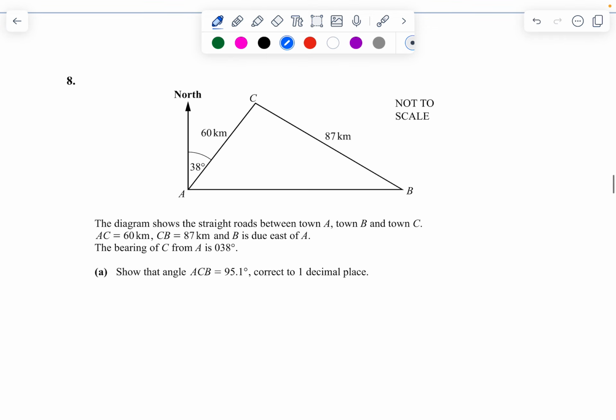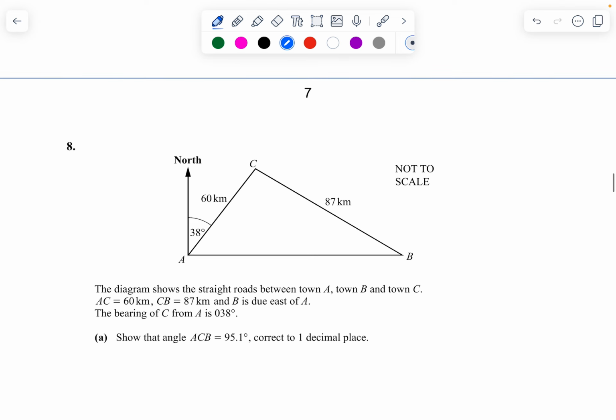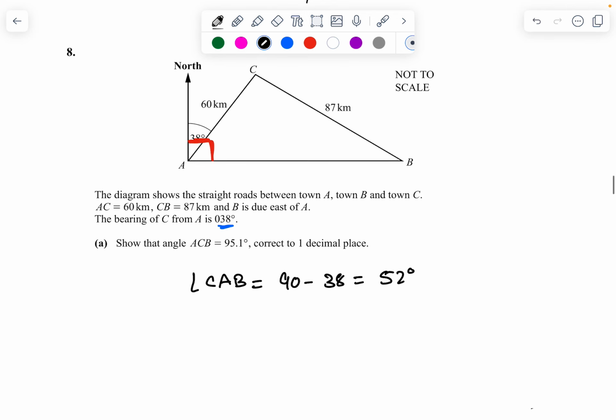Correct to one place of decimal. So I have to correct to one place of decimal. So first of all, what am I going to do? This bearing has already been given as 38 degrees. Now we know that this entire angle is going to be 90 degrees. So angle CAB will be equal to 90 minus 38, which is 52 degrees. Angle CAB equals 52.